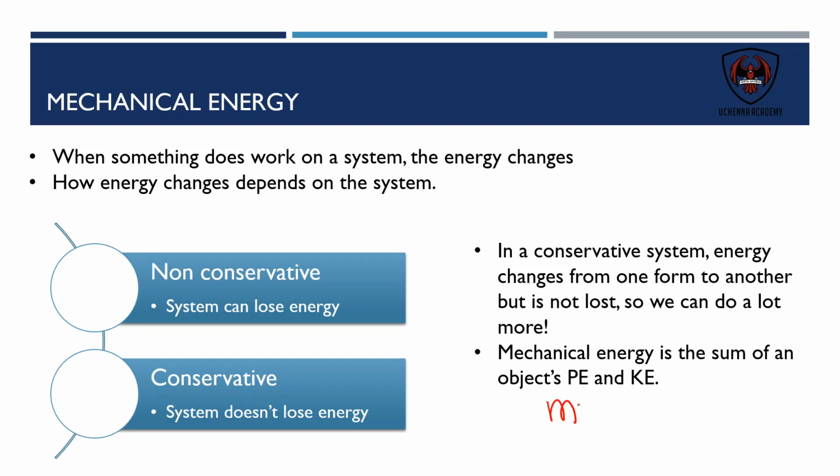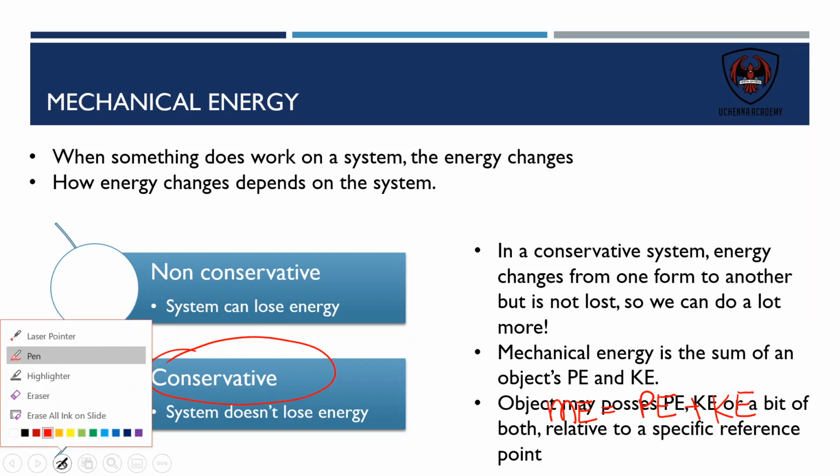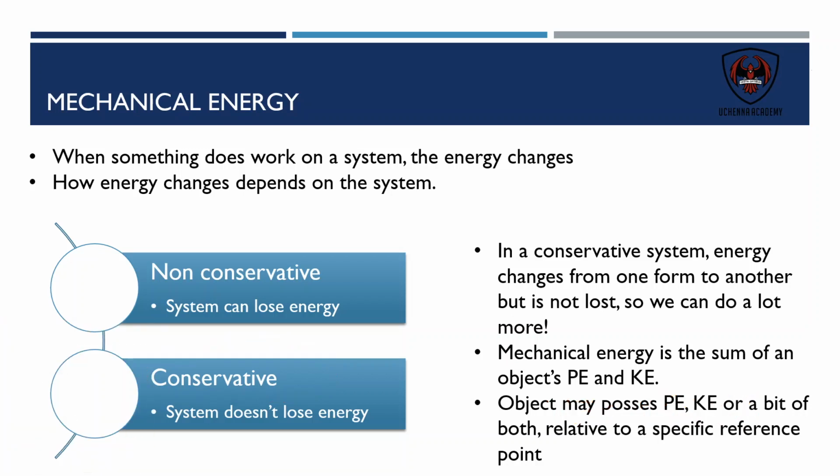So our formula that we're going to be using is mechanical energy is really the sum of potential energy and kinetic energy in a particular system, and we're assuming that our system is conservative, therefore no energy is lost to the surroundings, so we can in fact calculate the energy changes and track them during different parts of the trip or of the object's movement. So an object may possess potential energy, kinetic energy, or a bit of both.